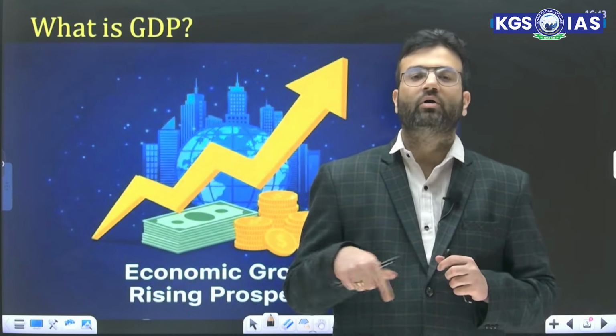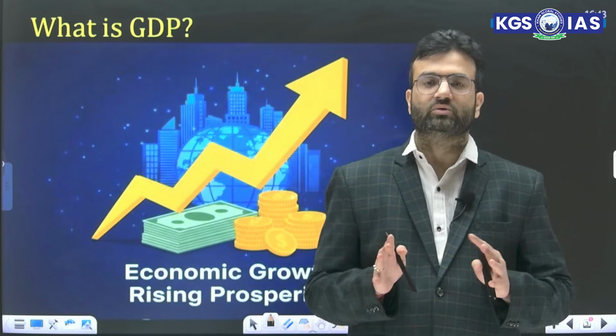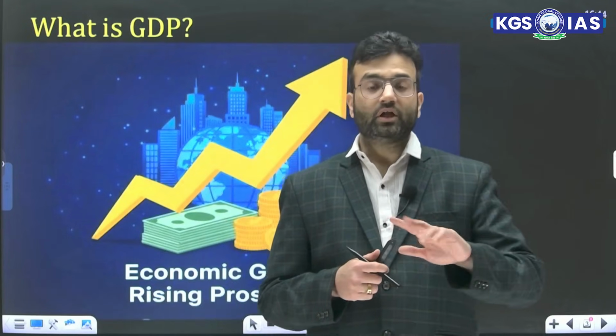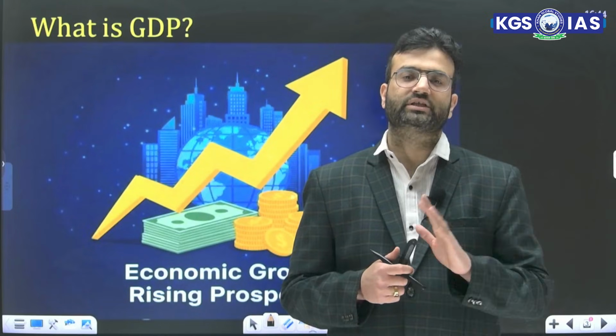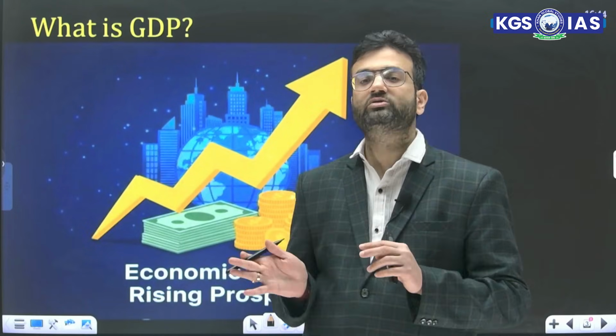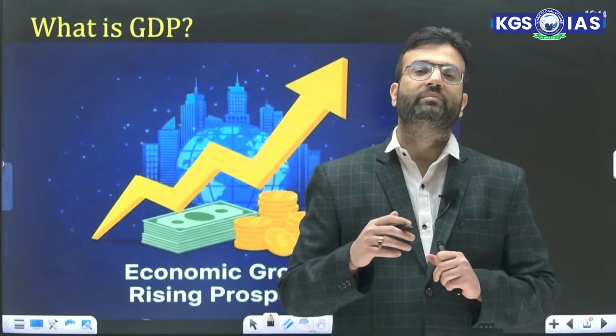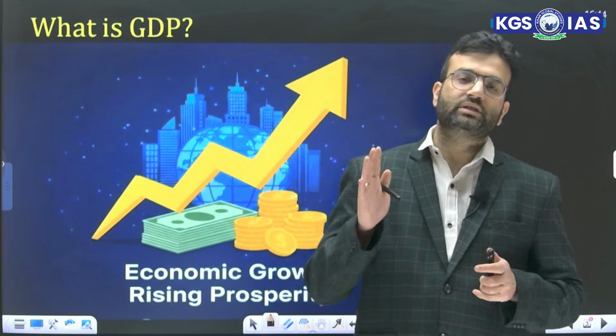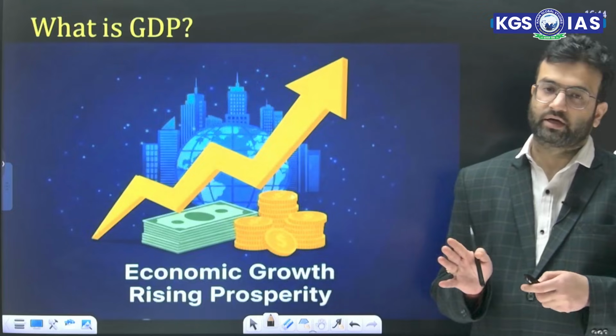Then within the borders of the country, that means in states, UTs and 12 nautical miles from the base. Apart from that, during a financial year, that means from 1st April to 31st March. Even all those works that were done in Indian embassies situated in other countries are also part of our GDP. So this is the meaning of gross domestic product.